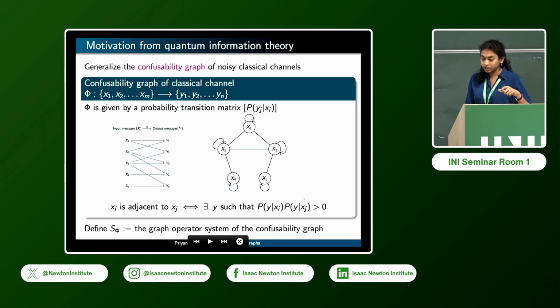And by that I mean that there is a non-zero probability that both of these inputs may be received as the same output y. So this graph models the noise that arises in this communication channel, and the graph operator system, as introduced on the previous slide, can be associated to this channel phi. So I'll call S phi the confusability graph associated with the channel phi.